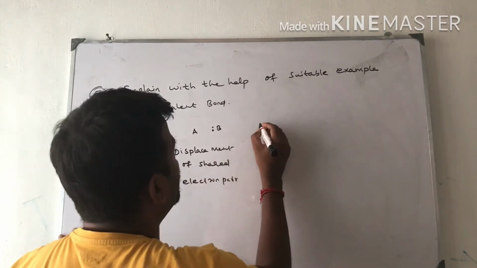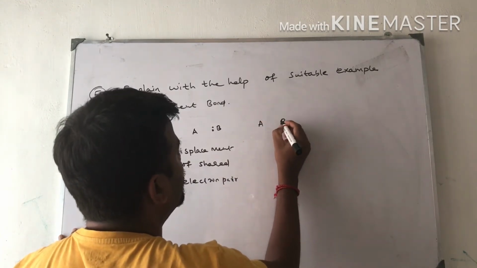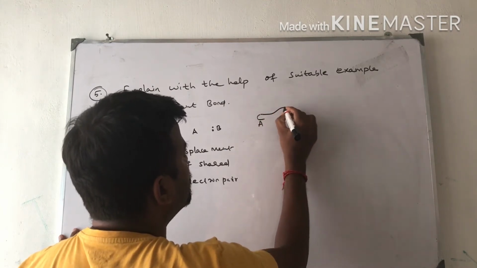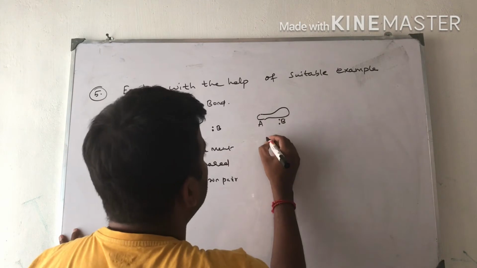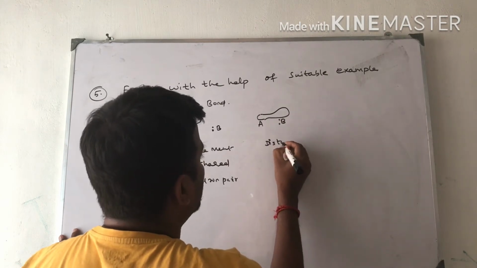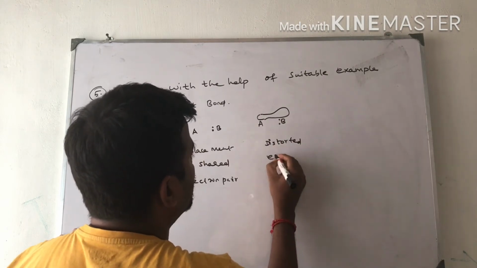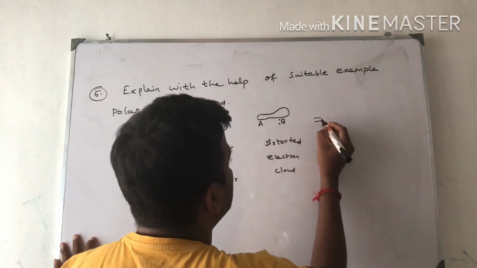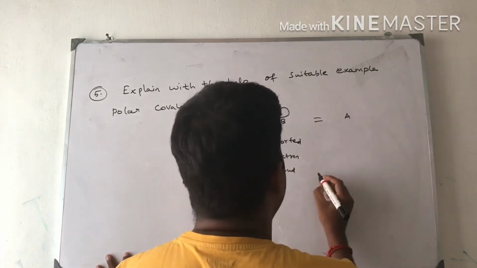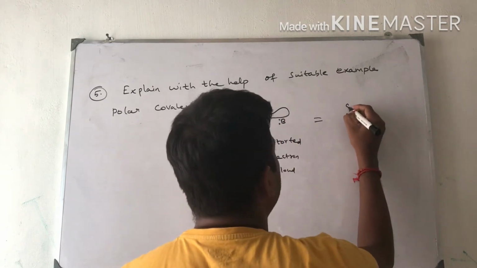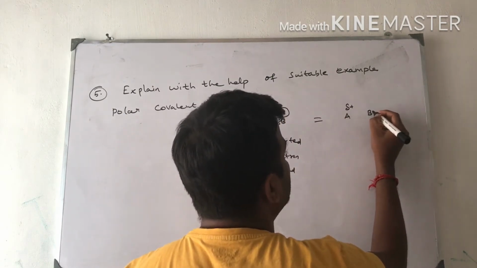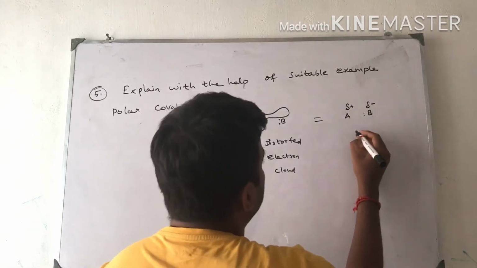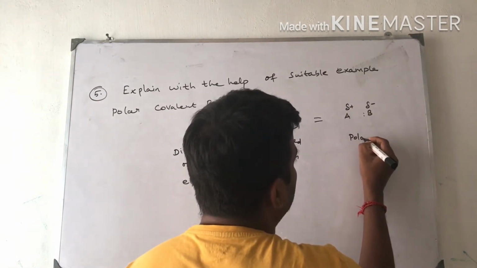Next, what happened now? Electrons are moved towards here, so the electron density is maximum at B. So it is called distorted electron cloud. After this, atom A acquires partial positive charge and B gains more electrons, so it acquires partial negative charge. This is called polar covalent bond.